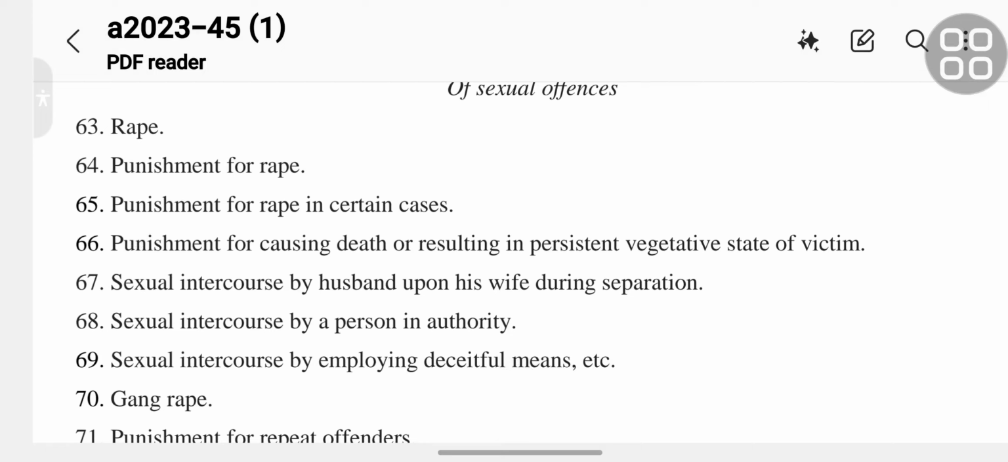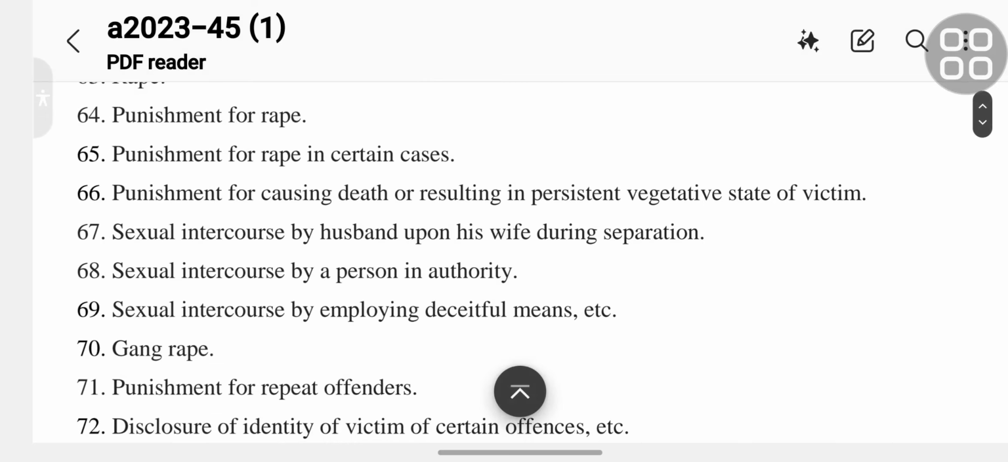Section 64 is the punishment for rape. Section 65 is the punishment for rape in certain cases.